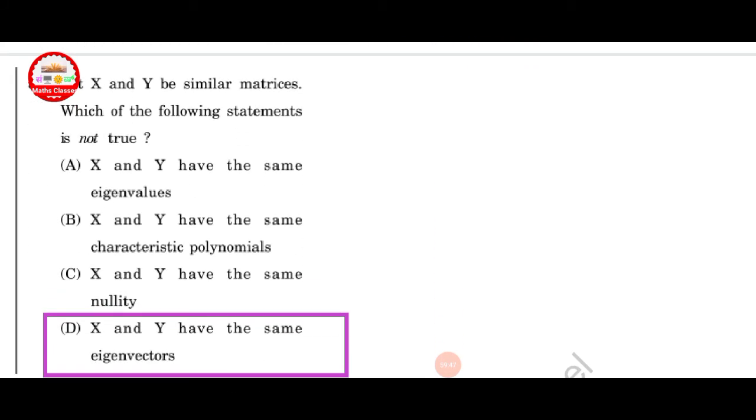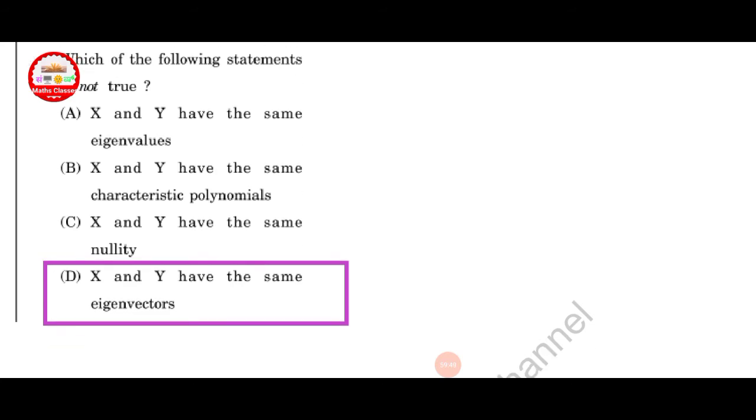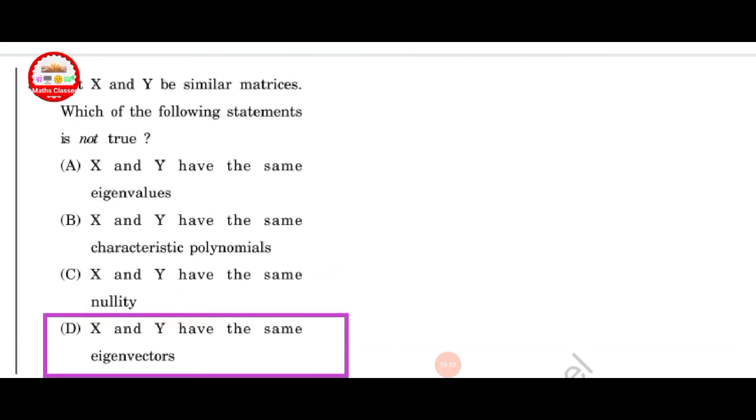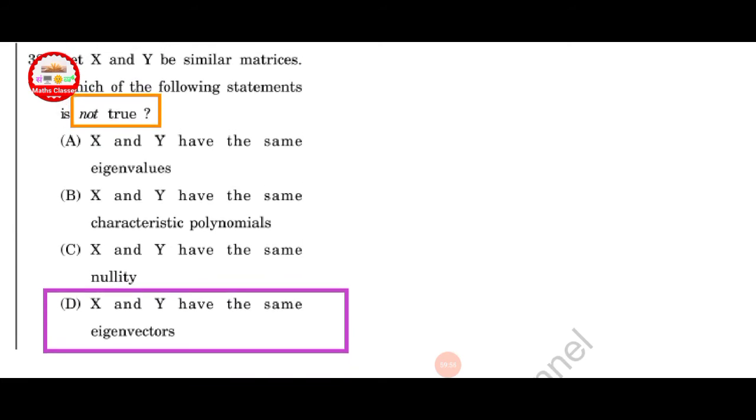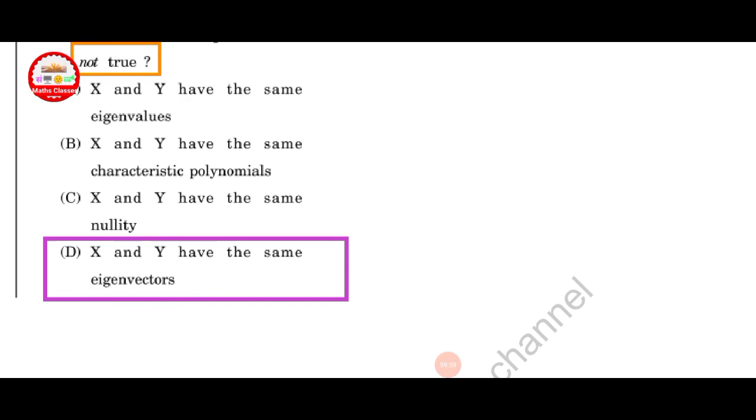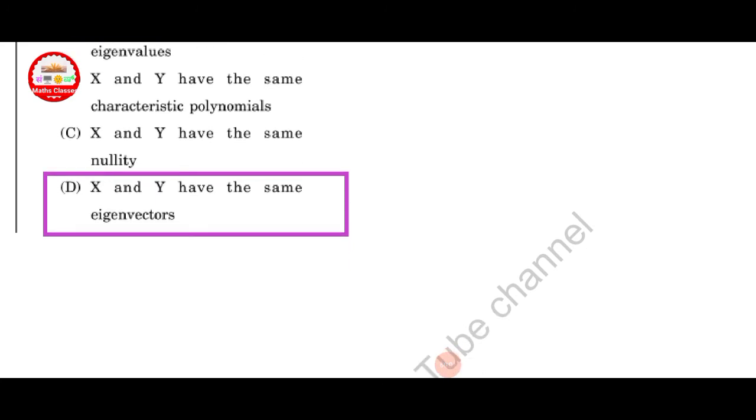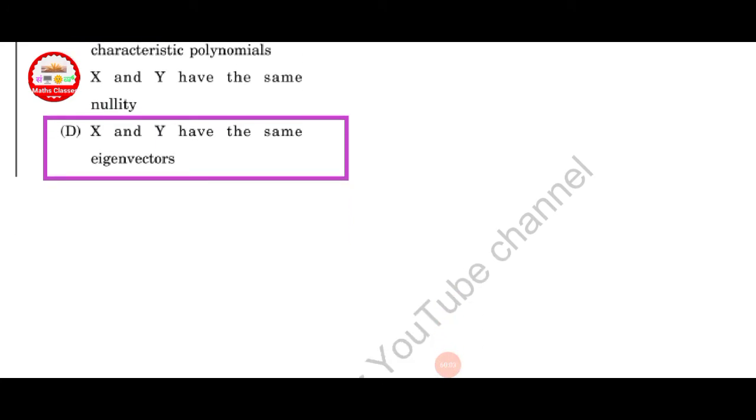Let X and Y be similar matrices, then which of the following is not true? Here we are given a not true statement. X and Y have the same eigenvalues, this is true. The characteristic polynomial is also the same and the nullity is also the same, but the eigenvectors are not the same. Option D is correct.